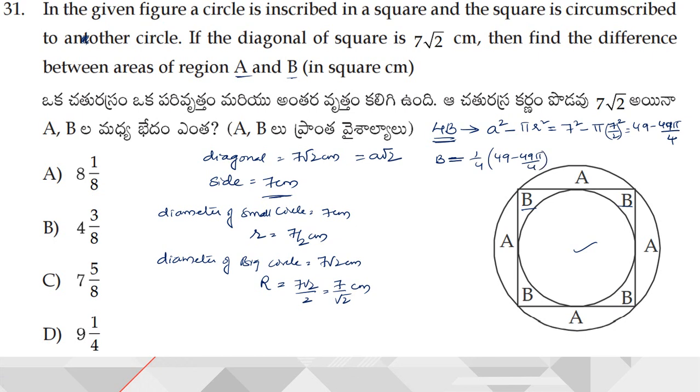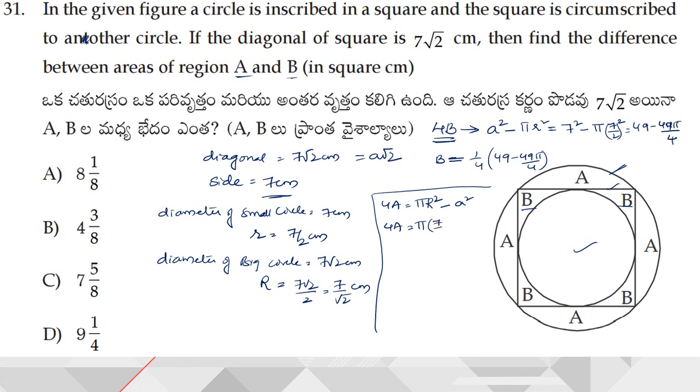The same way, if I want to find the value of a, 4a I can obtain by subtracting the area of the square from the area of the circle. So which is nothing but pi R square minus a square. So 4a is equal to pi into, what is capital R?